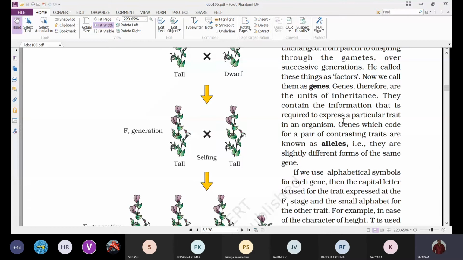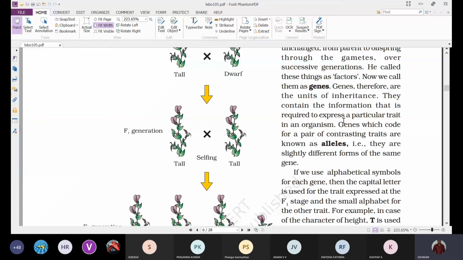Genes which code for a pair of contrasting traits are known as alleles. That is, they are slightly different forms of the same gene. For example, if you take the character stem height, it is represented by two traits: one is tall and the second is dwarf.